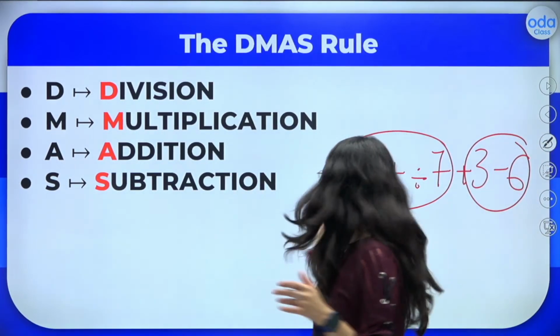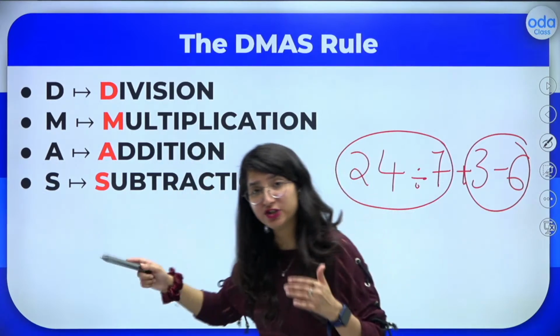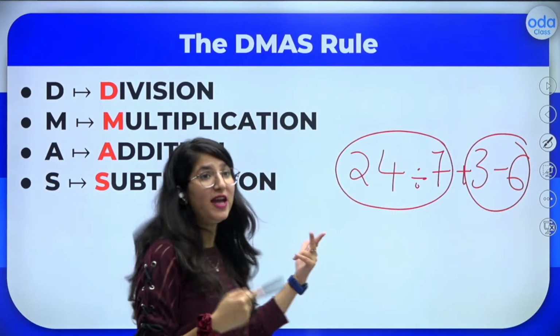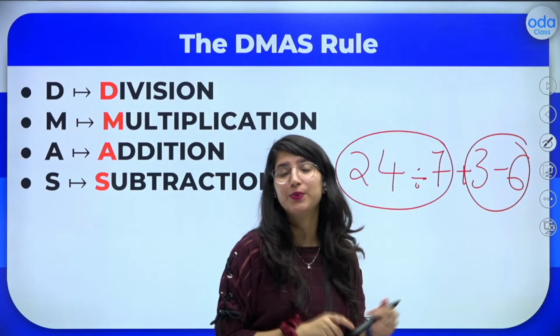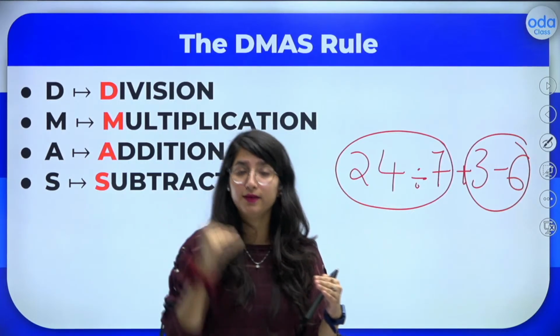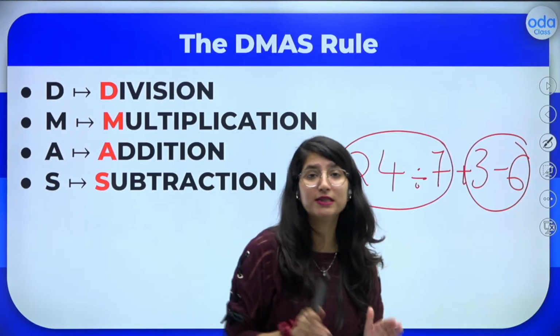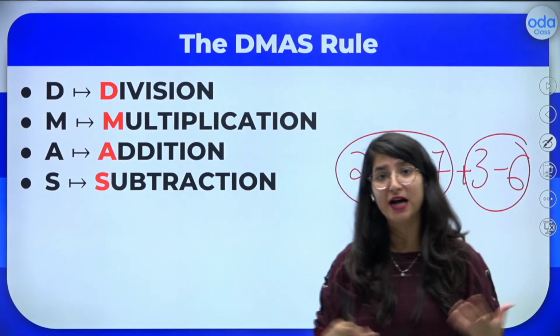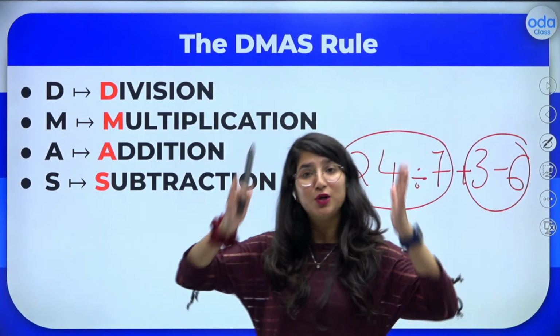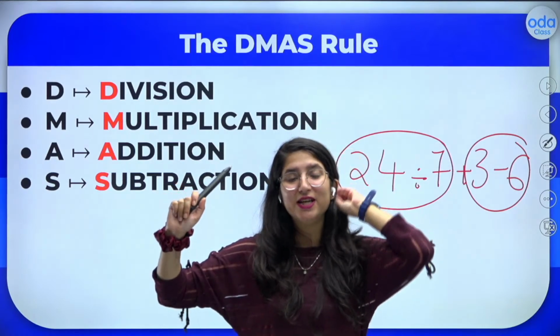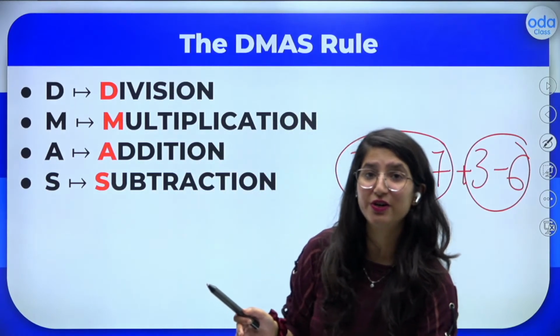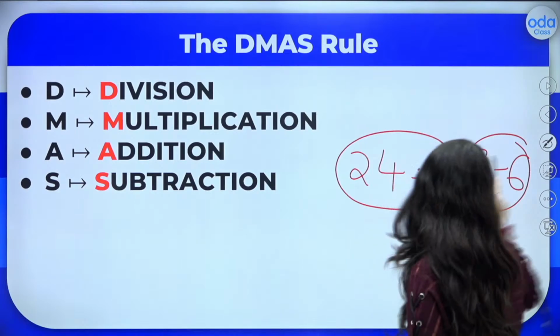No. After division, I have to follow addition, then subtraction. If we have the operation of multiplication as well, then first I will multiply, then add, then subtract. So this you all will understand once we start doing the examples. So stay tuned in the entire session and understand it with your teacher really well. All right? Okay.